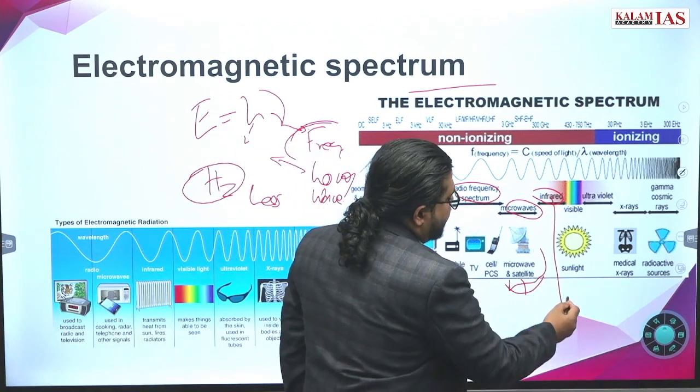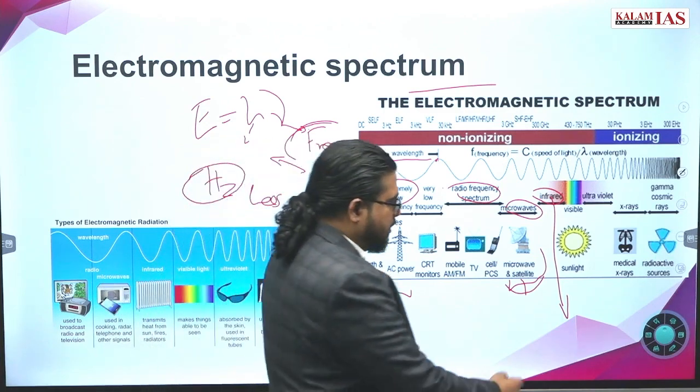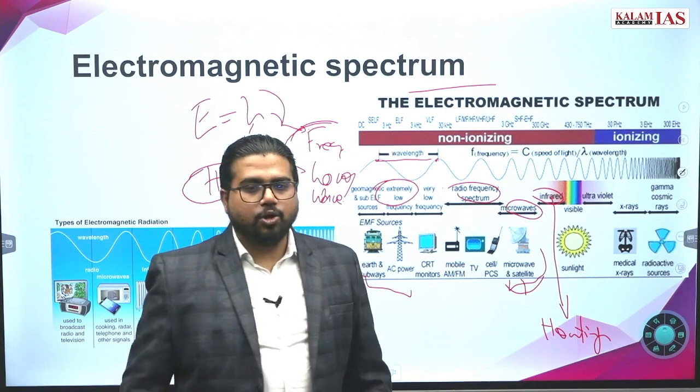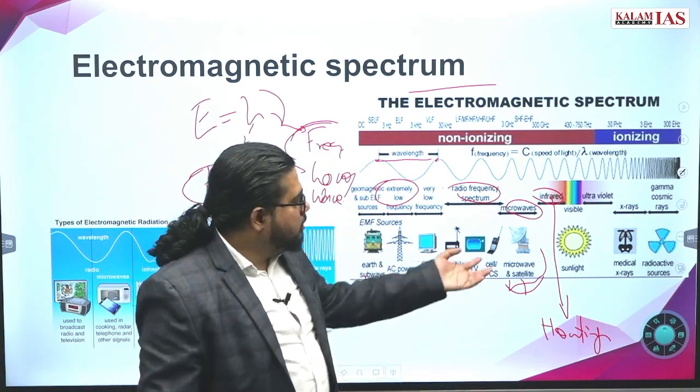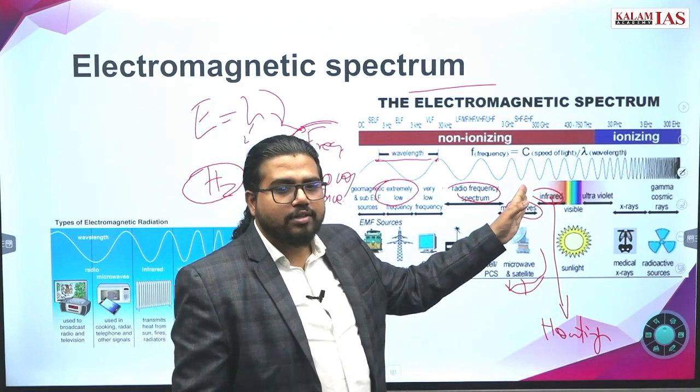Then comes infrared. What is its purpose? These are like heating waves. The Sun's infrared waves we absorb and get heated up. It lies just below the frequency of visible light.